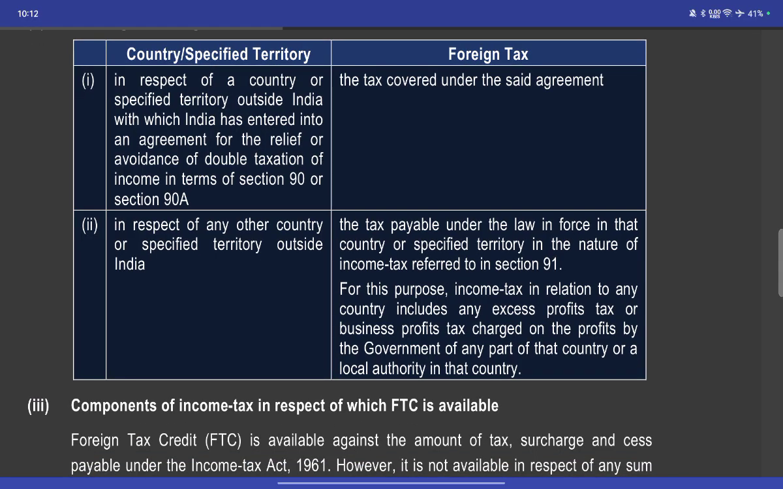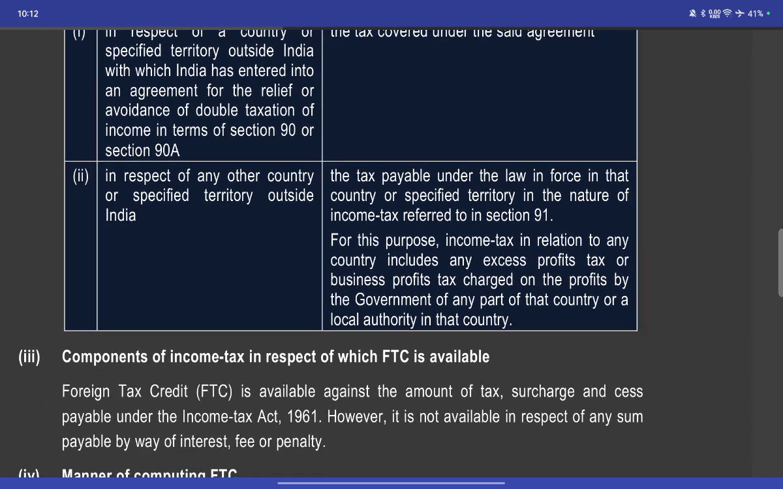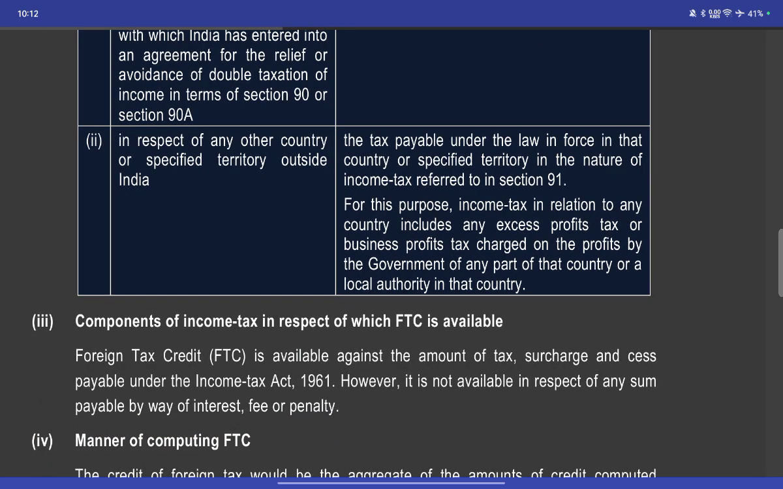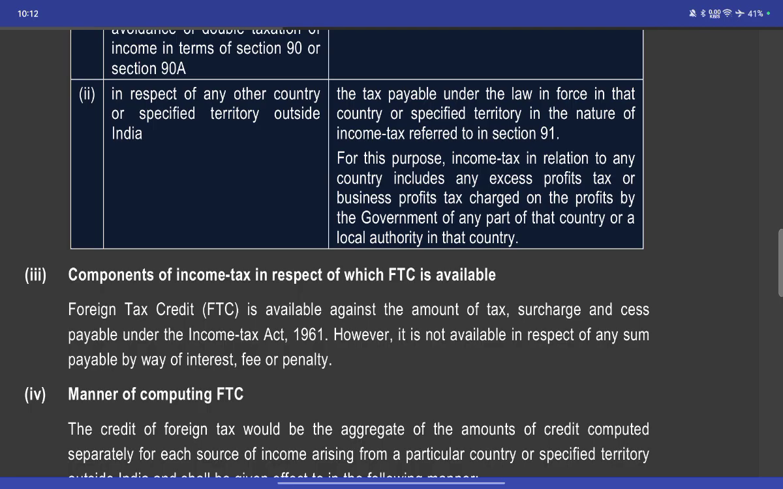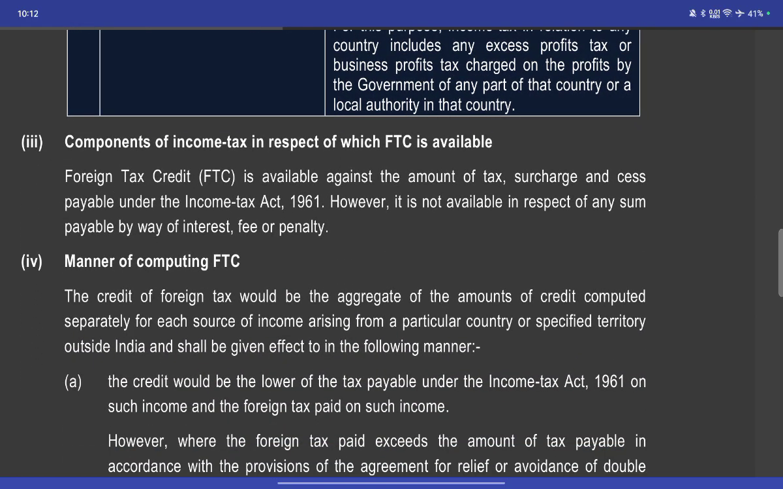In respect of any other country or specific territory outside India, the foreign taxes are the tax payable under the tax law in force in that country, specified to be in the nature of income tax before Section 91. For the purpose of income tax, this refers to the tax of any country, including excess profit tax or business profit tax chargeable to the profit of the government, on the part of the country or local authority in the country. Components of the income tax specified in the FTC are available.